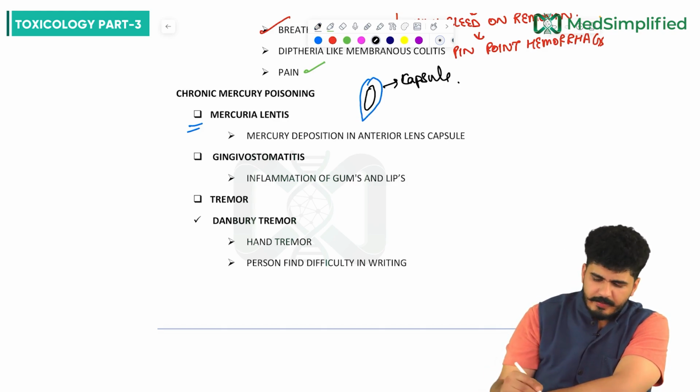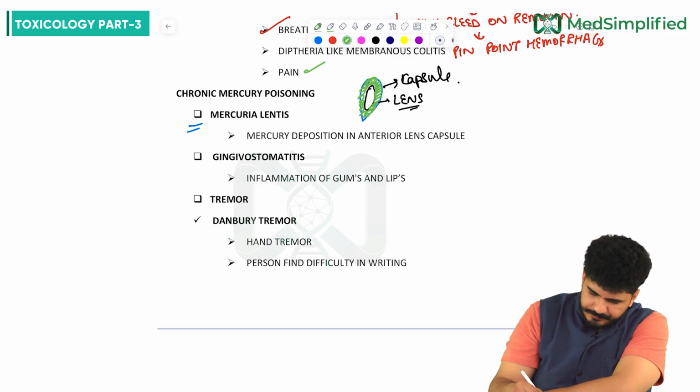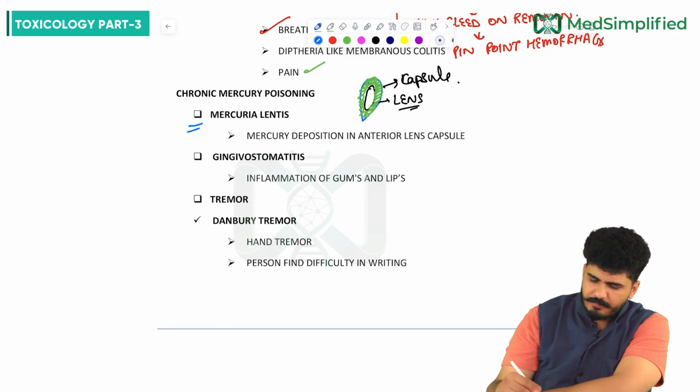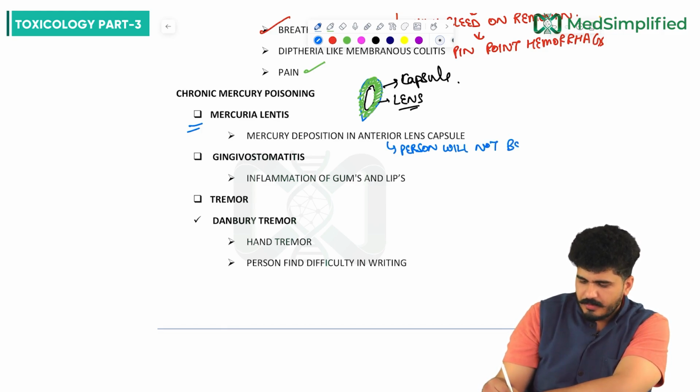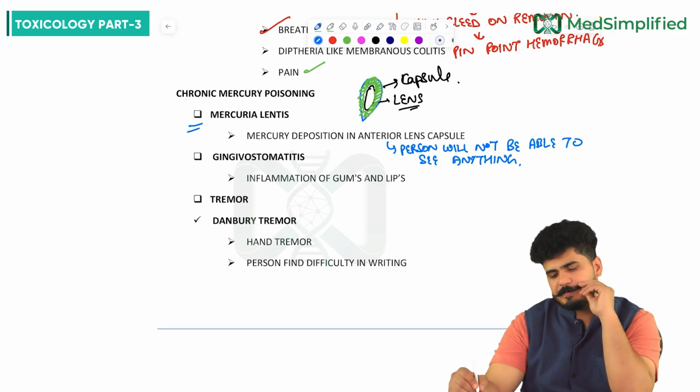This is the capsule and this is the lens. Now in this capsule, what will happen? The green color mercury will be deposited just anterior to the capsule. If mercury is deposited, the person will not be able to see anything. The mercury is deposited in the anterior lens capsule, my dear friends.